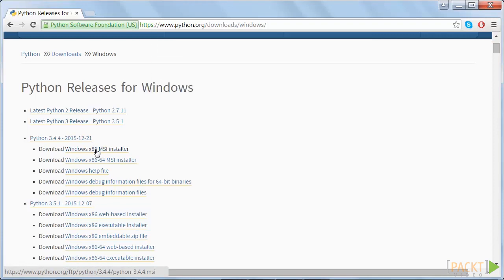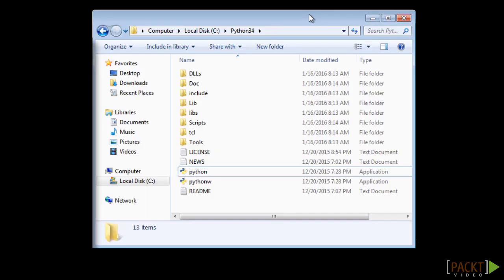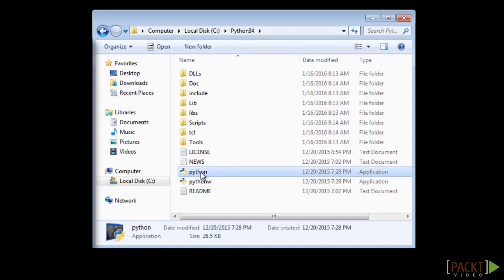However, there is one more step to do. We want to add Python to our environment path so we can run it on the command line. To do this, go to C:\Python3.4 and copy this path by pressing Ctrl+C. And while we're here, also change the name of this executable to be Python 3.4. Just so that if we have multiple versions of Python installed, it will not have any conflicts.